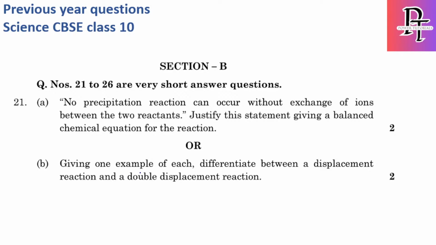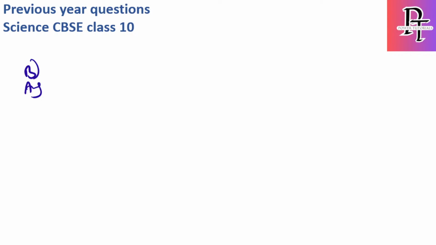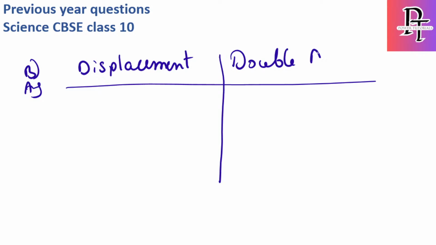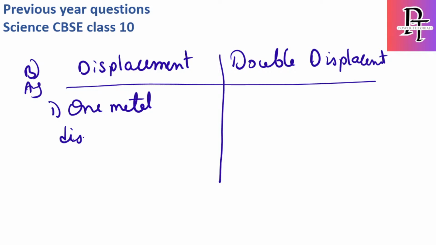Differentiate between a displacement reaction and a double displacement reaction, giving one example of each. Wherever they say differentiate, write it in this way: displacement and double displacement, in a table. The table will look more attractive and even the invigilator can tick faster if you write this way. So here, in displacement, one metal displaces another metal from its solution.